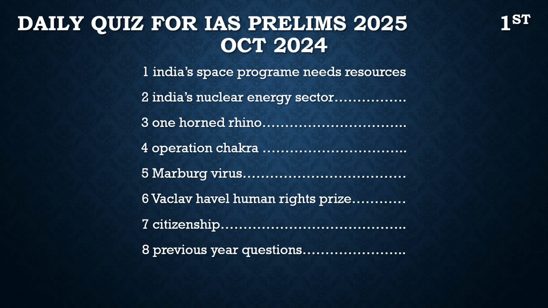If we look back at our space programs and where we have reached right now, we are planning to go for Chandrayaan 4. We have done successful lunar missions over the last few years. So here comes a question: why do we need resources? Why is there a lack of resources when we are doing these missions? Right now, resources are the major hurdles to our innovation, to the level ISRO can reach.